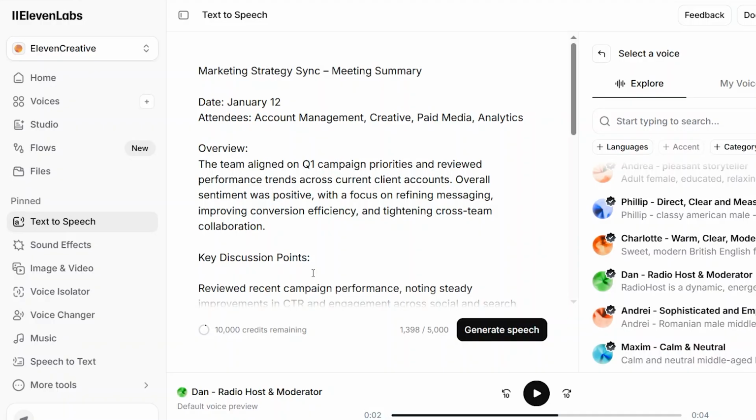Now you need distribution. Posting consistently on platforms like Instagram and TikTok is really efficient, and it's going to help you scale up.